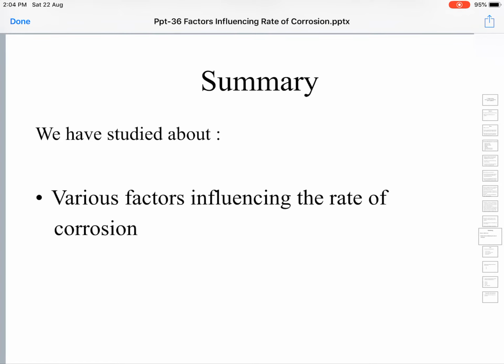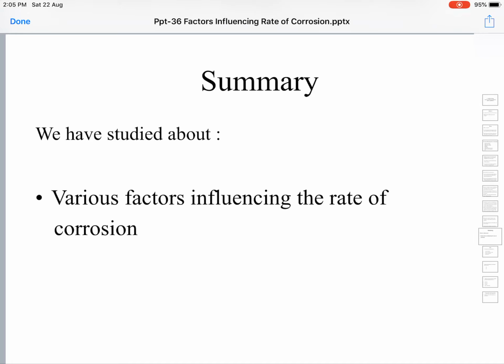Aluminum is again a highly reactive metal, but still once aluminum oxide, Al2O3, is formed on the surface of the aluminum metal, it no more undergoes corrosion, because the formed aluminum oxide layer acts as a protective layer and cuts off contact of the surrounding environment with the underlying aluminum metal. So the rate of corrosion is proportional to the solubility of the corrosion products in the surrounding environment. The more the solubility of corrosion products, the faster will be the rate of corrosion.